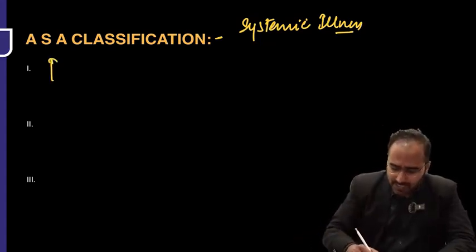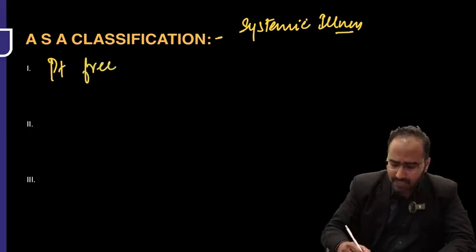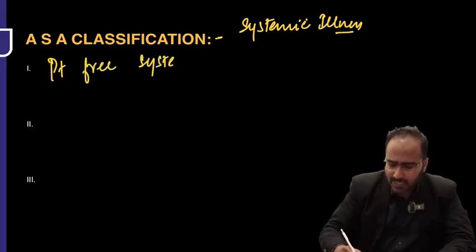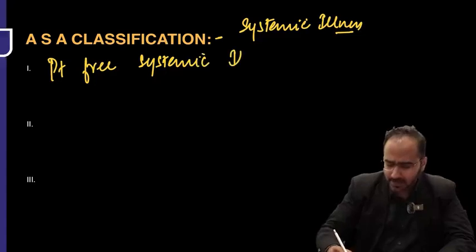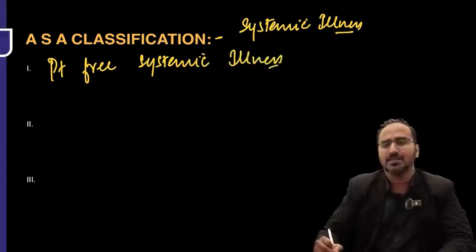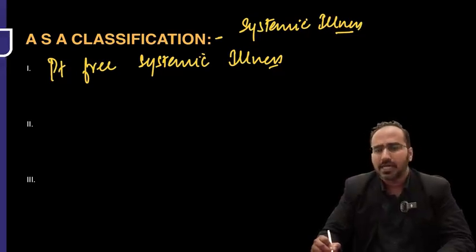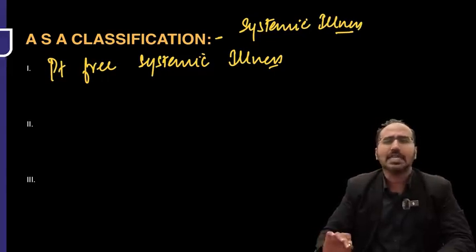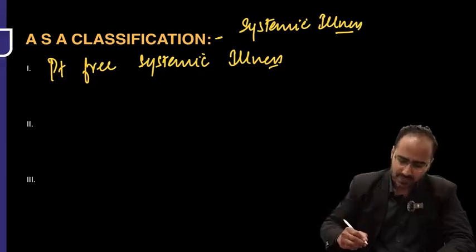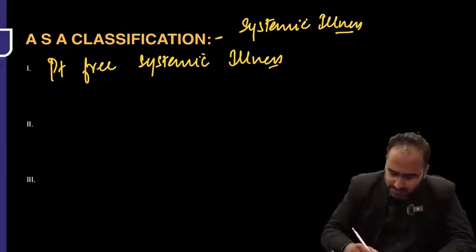When a patient is free from systemic illness. A patient comes to your clinic for a PAC. Systemic illness meaning what? Diabetes, hypertension, renal disease, heart disease. Patient comes to your clinic and he is posted for some surgery. He is not having any comorbidities. He is class 1.